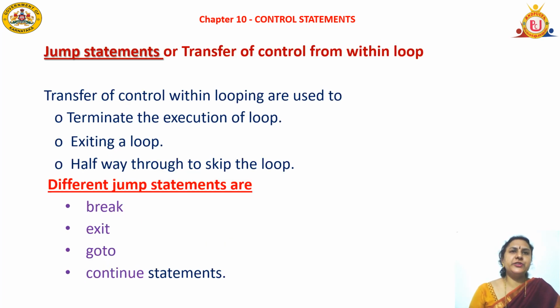Next is jump statements, or transfer of control from within the loop. See here, jump statements, when we use a jump statement it means transfer of control within the loop. Jump statements are used when you want to terminate the execution of the loop, or exit from the loop, or halfway through to skip the loop. The different jump statements we use in the program are break, exit, goto and continue statements.